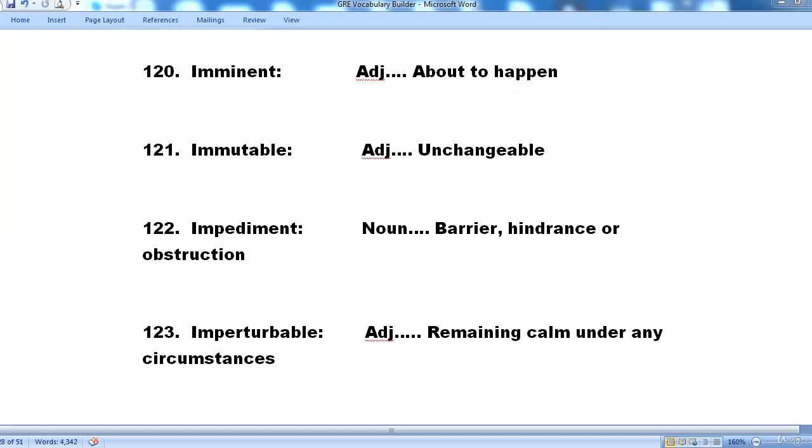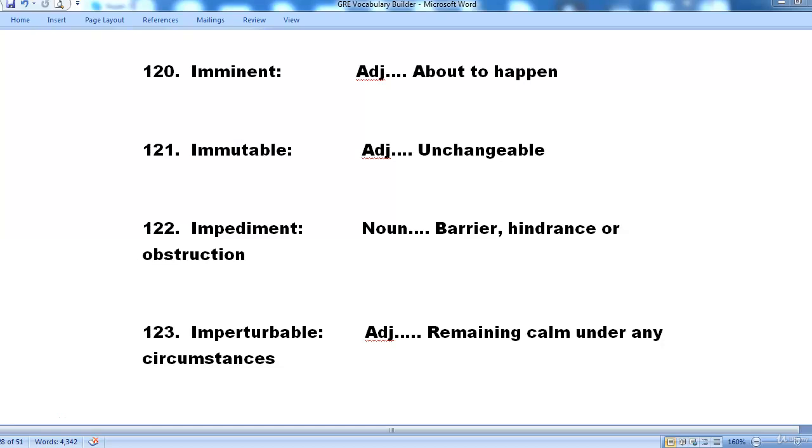The next word we are looking at is number 120. This is imminent. Imminent is an adjective, something which is about to happen. Number 121. Immutable. Immutable is an adjective, something which is unchangeable. 122. Impediment. Impediment is a noun and it means a barrier, a hindrance or obstruction.